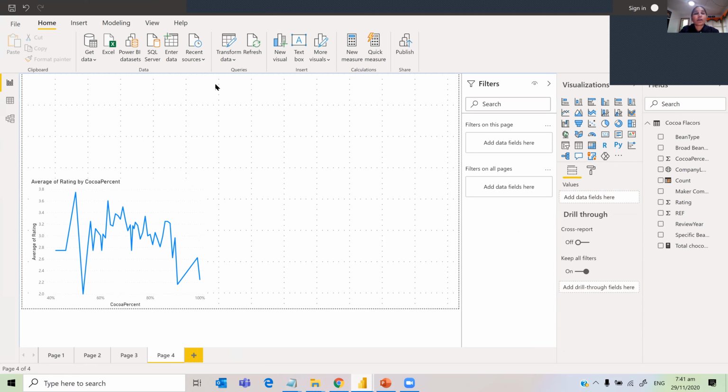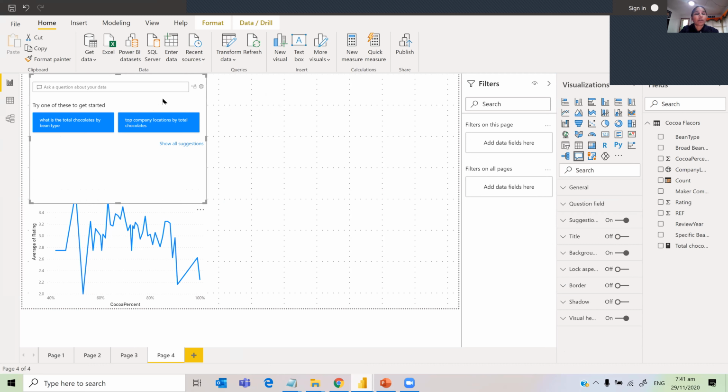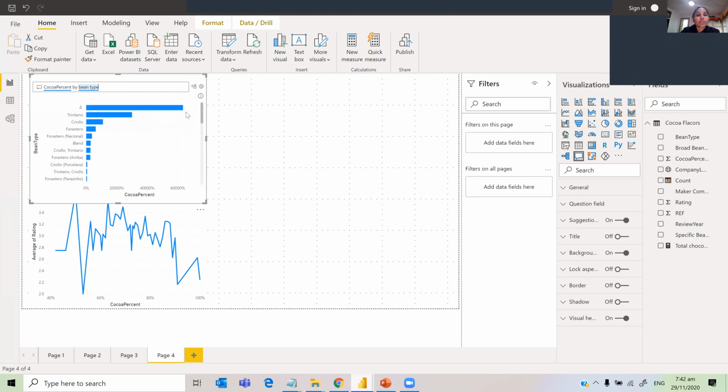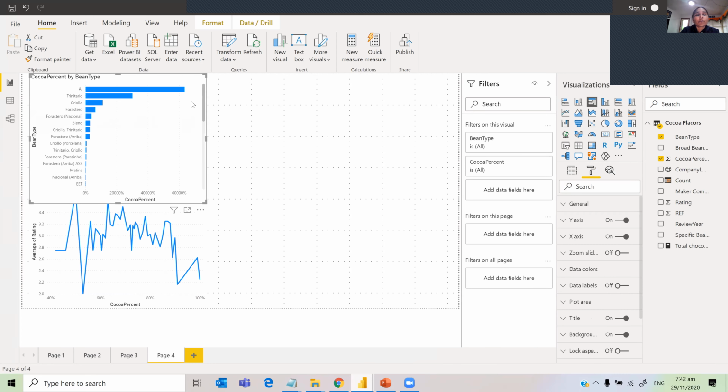Once more, let's use another Q&A visual and come up with cocoa percent by bean type. See, it automatically comes up with that one, and then you can just pin that.